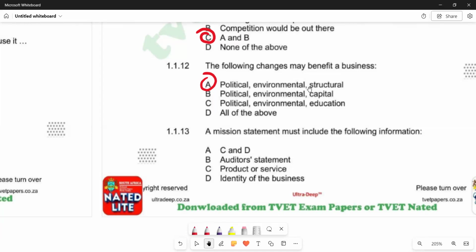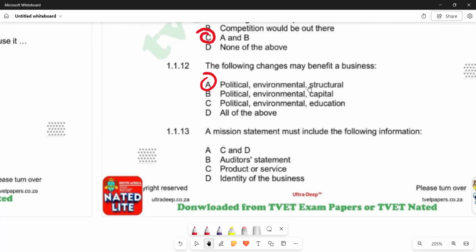It's just something that comes in the form of a sentence, or it might be a paragraph. Then, the main purpose of setting this mission statement is to motivate employees and reassure investors of the company's future. So this is what we have. So you know that a mission statement is part of the strategy of a company. So obviously we are trying to reassure our investors in our operations. So this is what we have in terms of a mission statement. Then if you go back to our question, it is saying a mission statement must include the following: A is saying C and D.